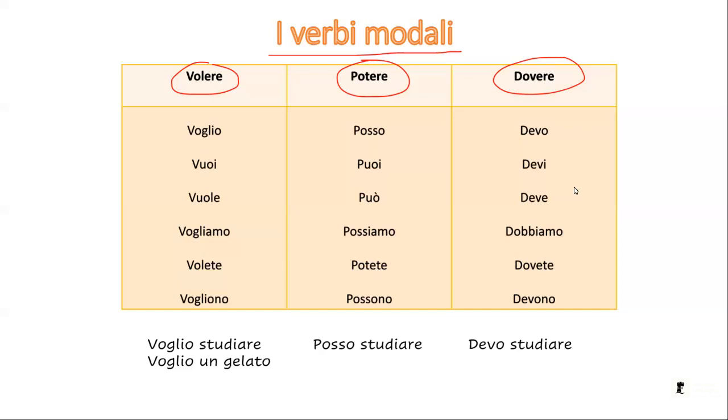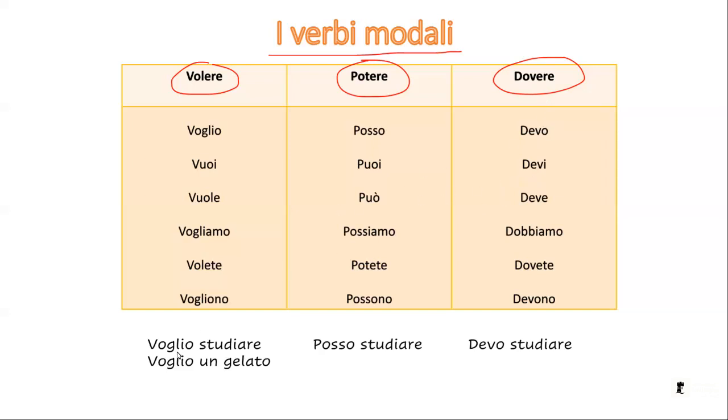because they don't really have an action in themselves. They don't really express an action. If I say I want, what do you want? If I say I can, what can you do? So I have to, what do you have to do? So they have to be followed by a verb.